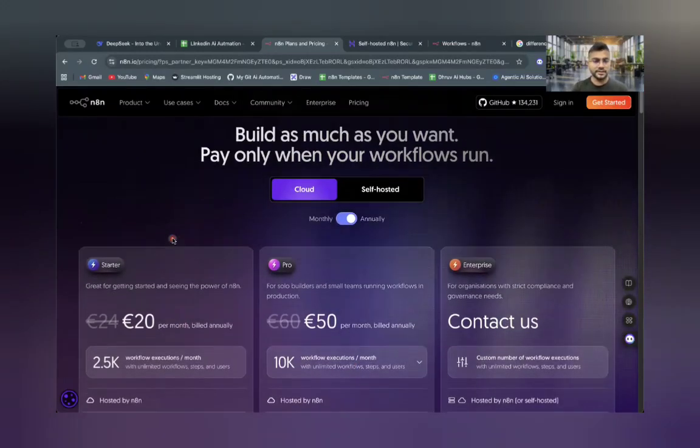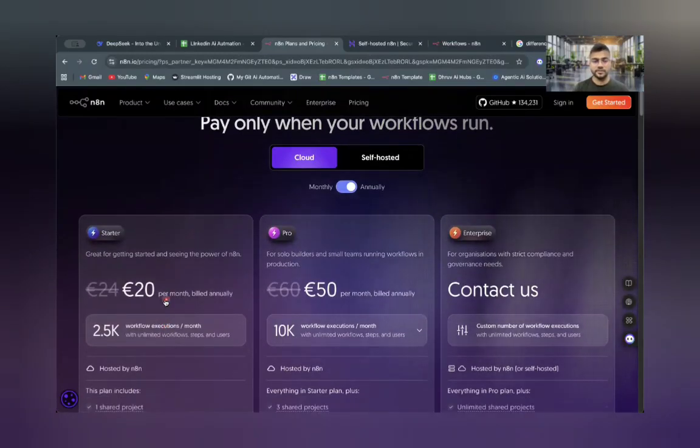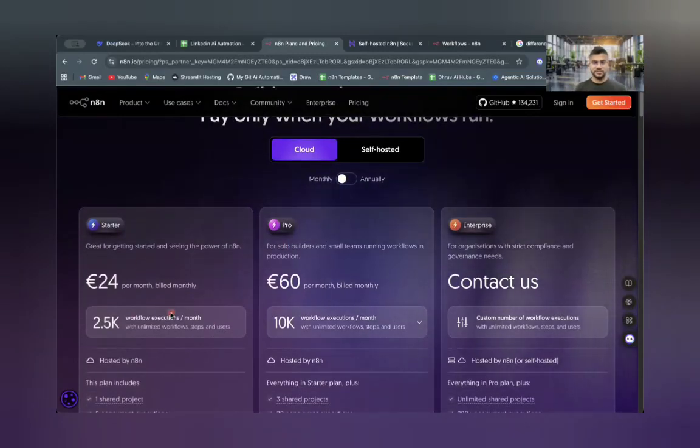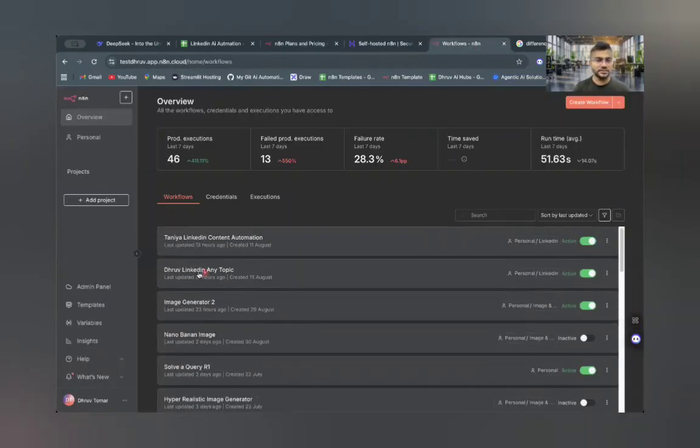The first one is N8N itself. You can see their pricing. How much? 20 euro if you are willing to pay yearly. If not, then it is 24 euro. This is the plan that I took last month, and I almost gave 3,000 to N8N. If you see right now, this is the plan that I have with N8N. But I haven't used it a lot. I was just testing and trying, and I created so many things, of course. But still, it was not initially worth it, because I haven't yet started making any money with this automation. But I have a plan. I'm doing so many things, and with the help of that, I can make money. And of course, I'll tell you that also. That's the reason I'm recording this video straightforwardly with you.